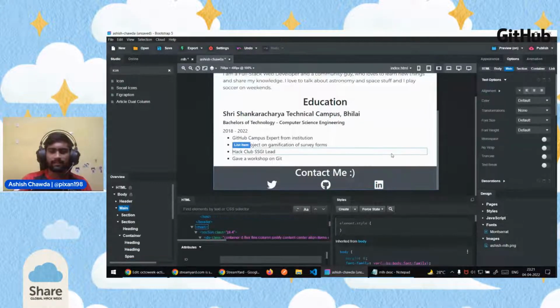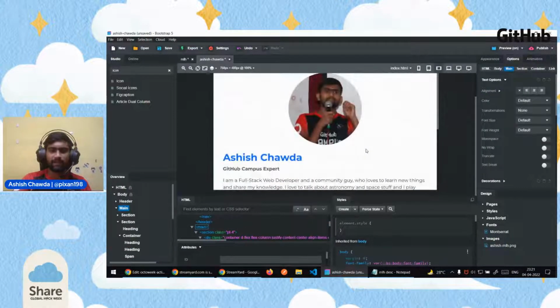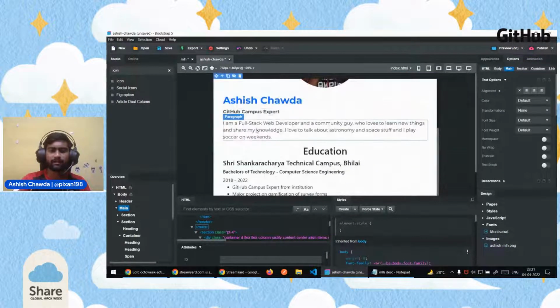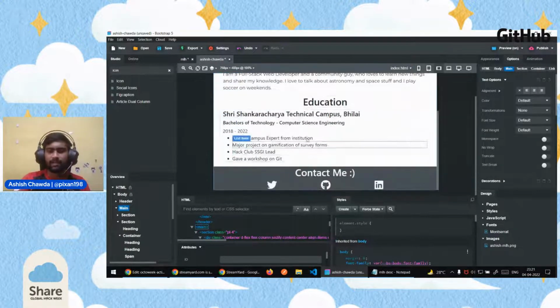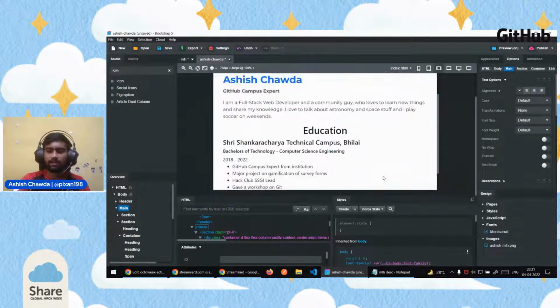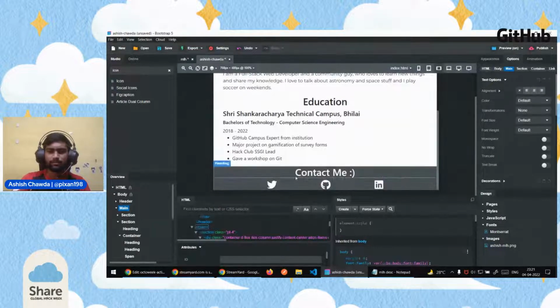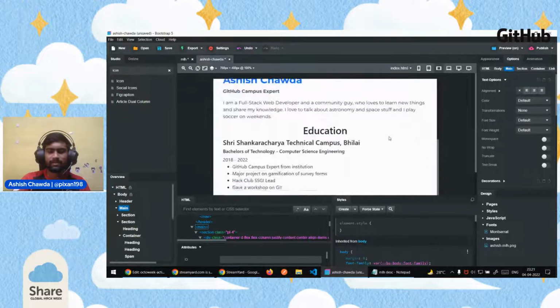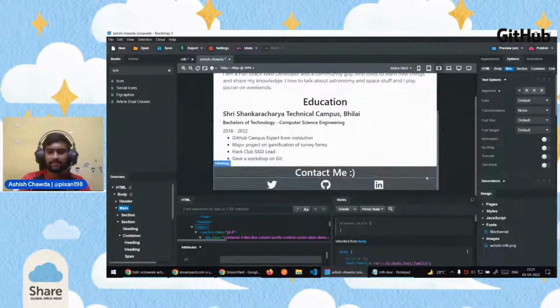So this is the thing we have done so far. We have added our navigation bar, we have added our image, we added about ourselves, our title and subtitle, we added our education information, and we added our contact information. So let's just work on styling this more because this doesn't look that good to me. So let's start with the contact section first.